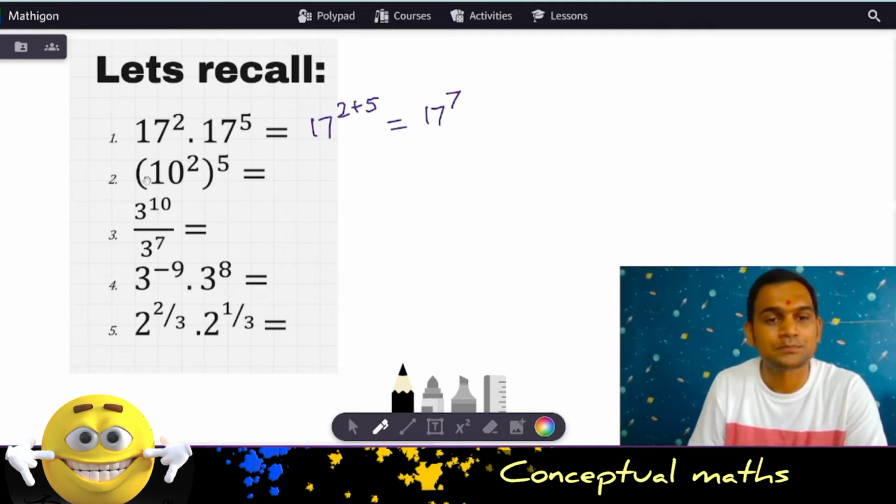Okay. Now here we have 10 to the power 2, to the whole power 5. So what is the property? a to the power m, to the power n is a to the power mn. So 10 to the power 2 times 5. That gets us to 10 to the power 10.